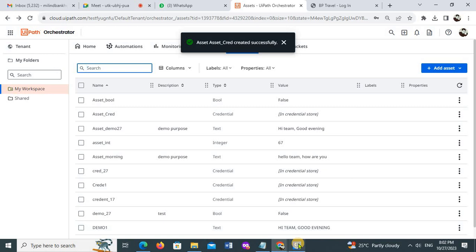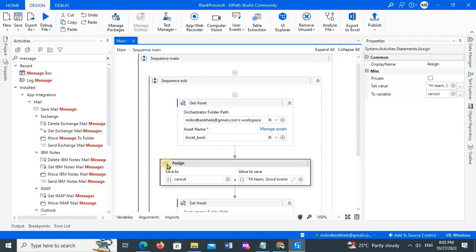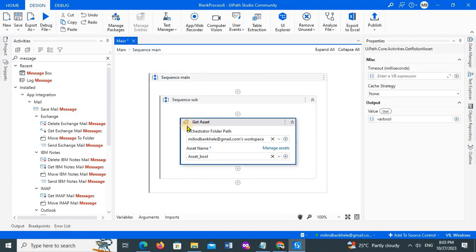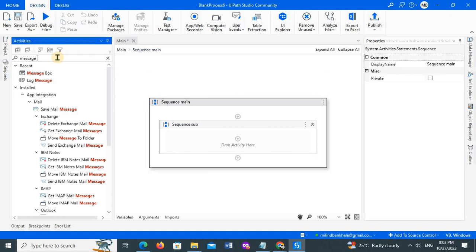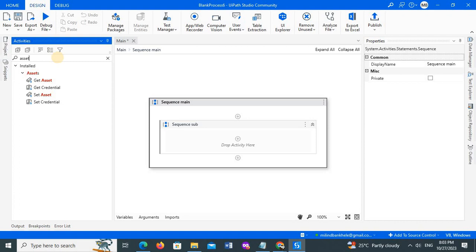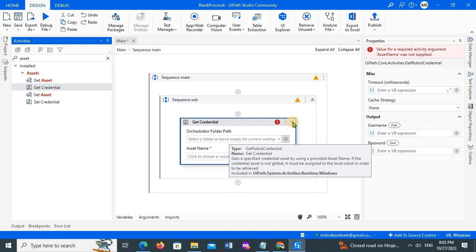Now we'll take the same example. I'll delete everything I don't require. Instead of get asset, to deal with credentials we have two different activities: one is get credential, the second is set credential. It acts the same way as get asset and set asset. Now we need get credential, so I have used the get credential activity.